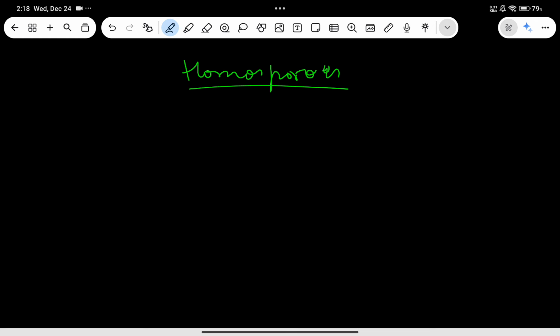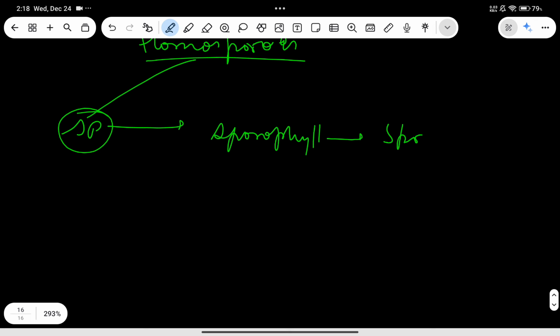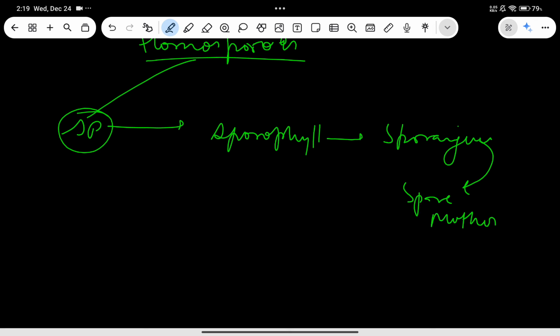Now, talking about how homosporous species in pteridophytes reproduce, if I talk about the simple sporophyte, their sporophyll will be present, and this sporophyll will have sporangium in it. Now, this sporangium will have spore mother cell, and spore mother cell will be 2n because this sporangium is 2n, because this sporophyll is 2n, because sporophyte is 2n.